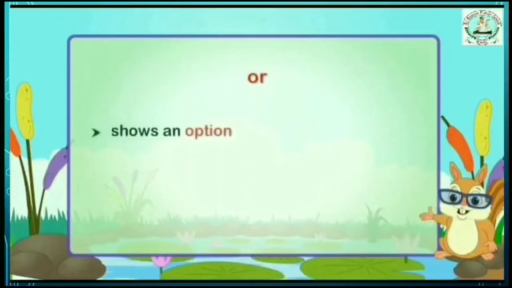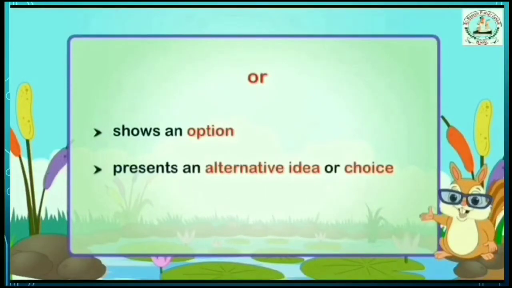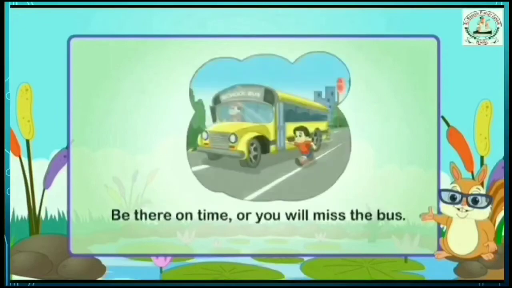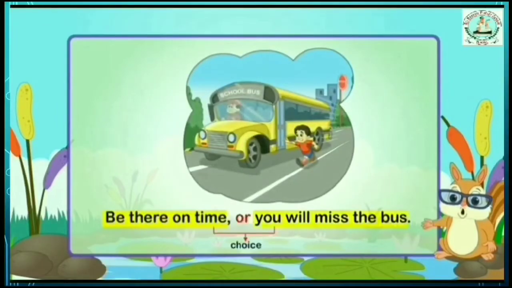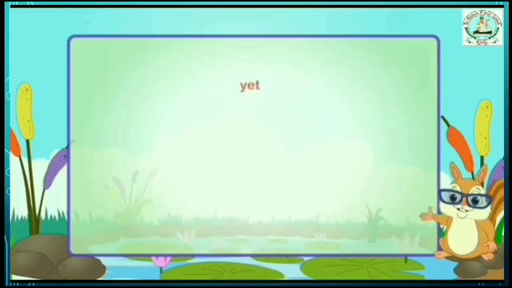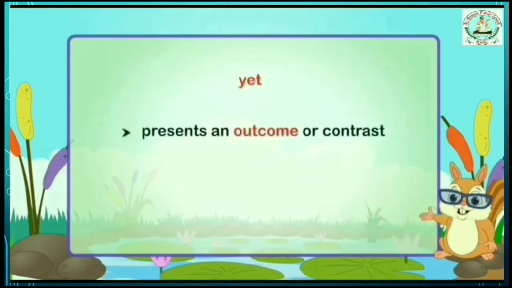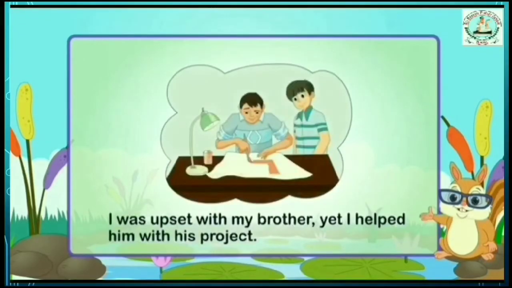Next, fifth one, or. It shows an option, alternative ideas or choice. Look at the example. Be there on time or you will miss the bus. Here two choices are joined by or. And sixth one, yet, presents an outcome or contrast.